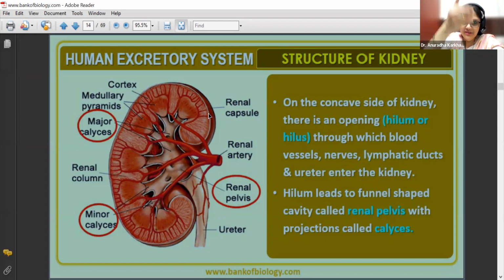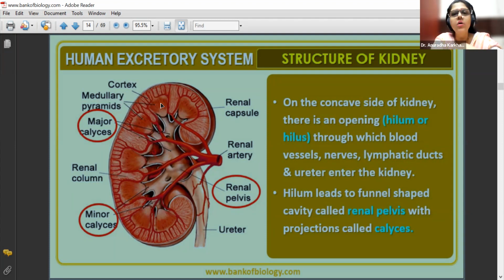When you take a cross section of this, then what would you see? You can see the cortex, which is towards the periphery. Can you see this cortex? It is going to be towards the periphery. Then you can see medullary pyramids. Can you see this, beta? This one like a fan, like triangles. So that is going to be called medullary pyramids because these are pyramidal in shape and present below the cortex.